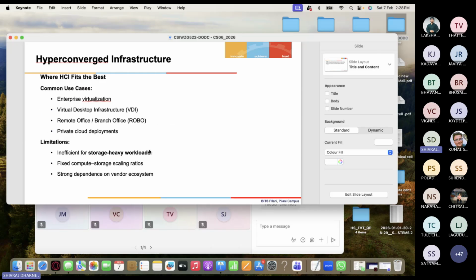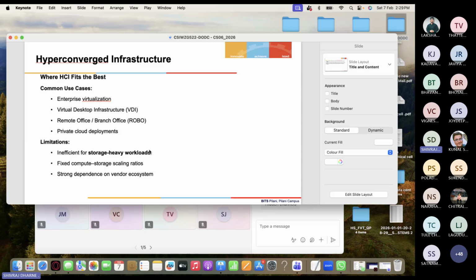Okay. So where is it the best fit? Enterprise virtualization, virtual desktop infrastructure, remote office or branch office, they call it ROBO, right? So in that place you can use private cloud deployments. All these are the use cases of hyper converged infrastructure.